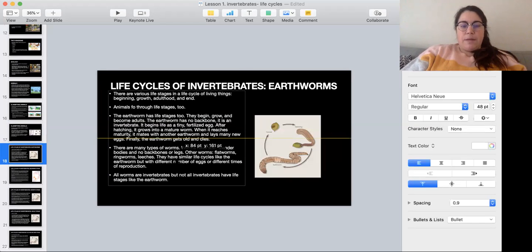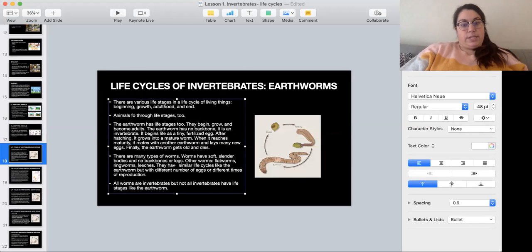Then we're going to talk about the life cycle of invertebrates. Especially, we're going to talk about earthworms as an example. Invertebrates have life stages, like beginning, growth, adulthood, and end.